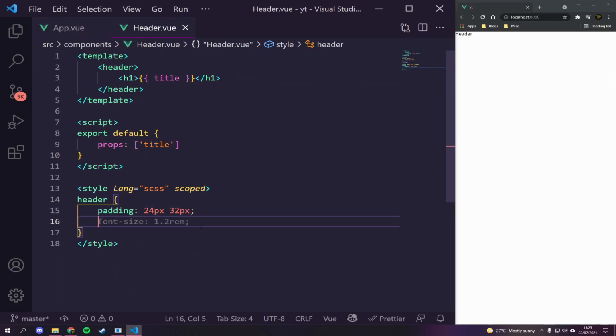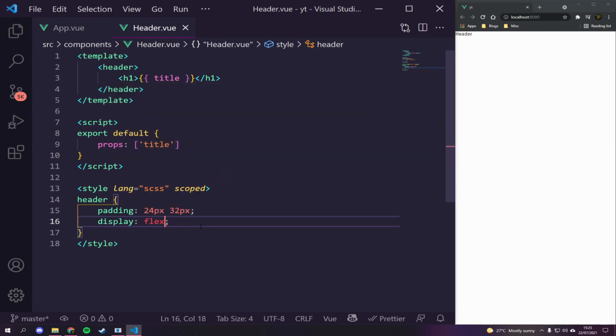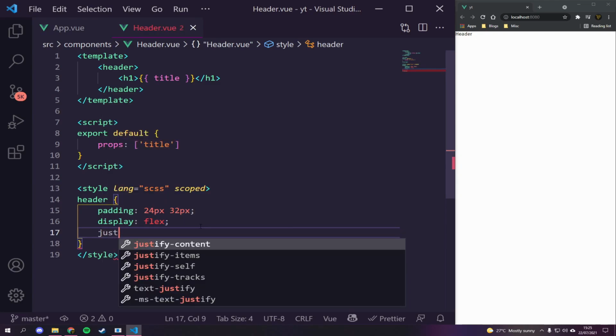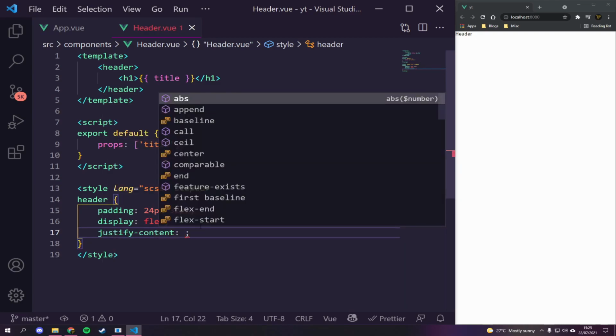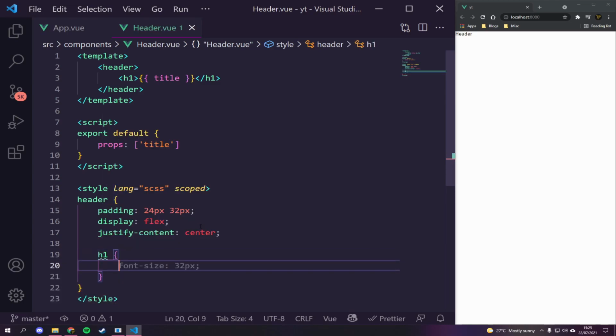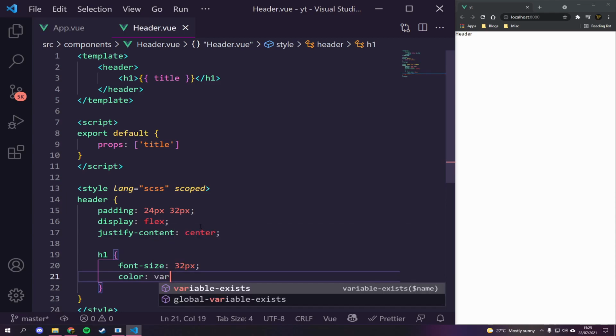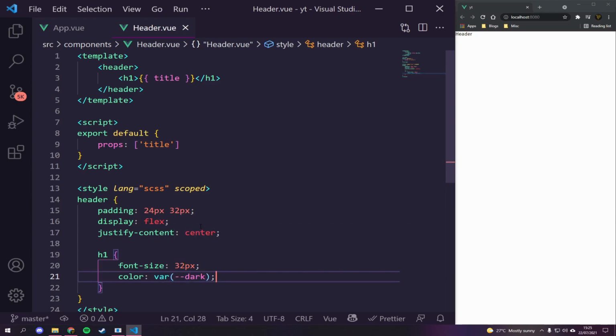Inside of our header, we're going to have a display of flex. We're then going to have justify-content, and we're going to say center because we want to bring everything to the center. We're then going to get our h1 and give it a font size of 32 pixels. Let's go for a color of var, and this is how we use our CSS variables, and we're going to say dark.